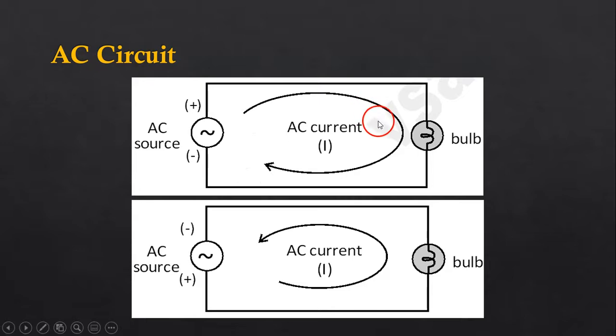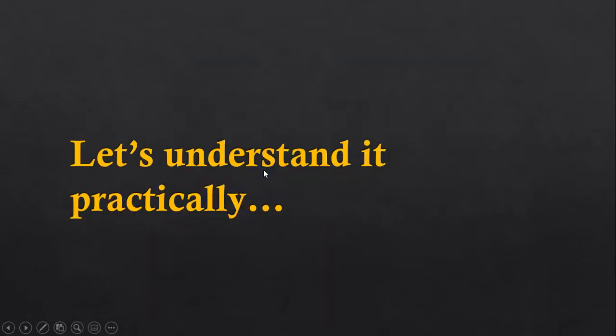So in the upper circuit, the current is flowing in clockwise direction through this bulb, and in the lower circuit, the current is flowing through this bulb in anti-clockwise direction. So alternating current does not have a definite direction, and alternating voltage does not have definite polarities. Let us understand it practically.